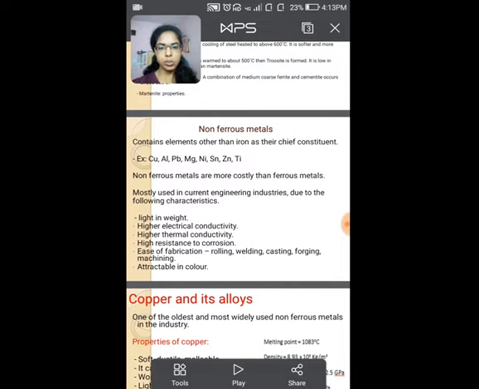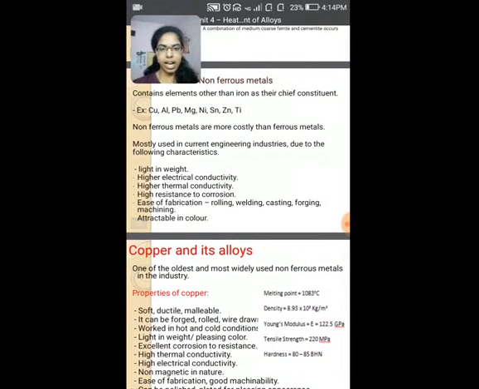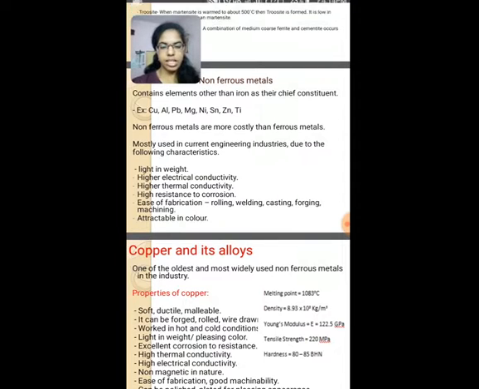17241A0371. In this presentation, I would like to explain about two non-ferrous metals, copper and aluminium, their microstructures, their properties, application, and their alloys. Non-ferrous metal contains elements other than iron as a chief constituent. Example: copper, aluminium, lead, manganese, nickel, zinc and titanium.